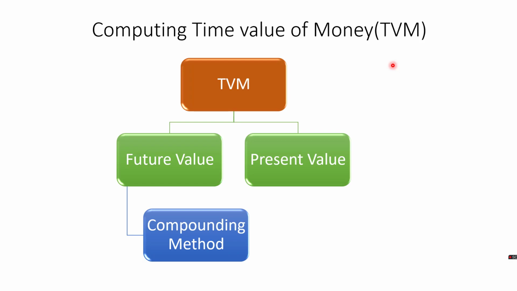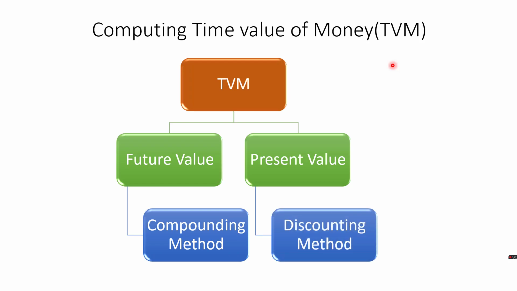Present value is another concept used to estimate time value of money. Suppose an individual is assured about future cash inflows. To understand its value today, we use present value calculations. The method used in present value is the discounting method.